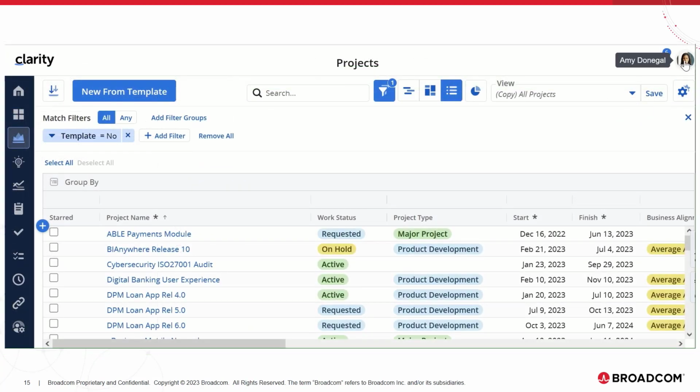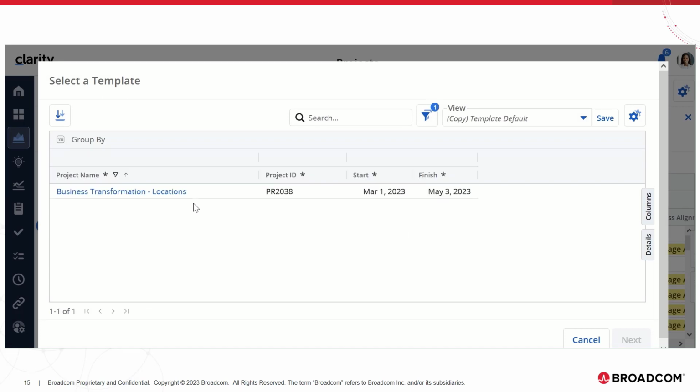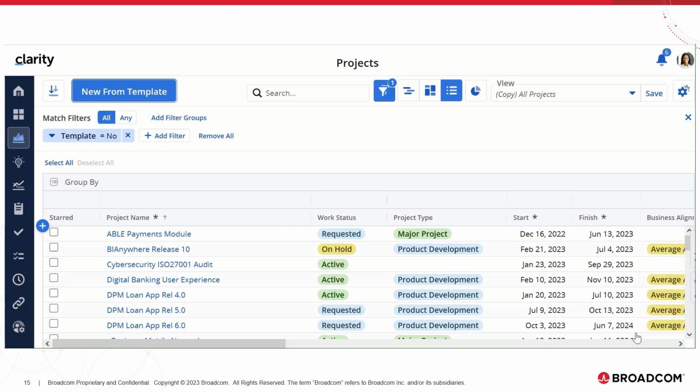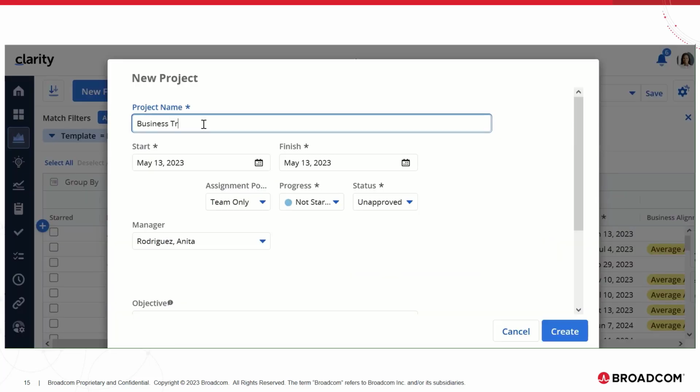Now I logged in as Amy Donegal and I would like to create a project from the template business transformation locations. I click on next. And manager as Anita.